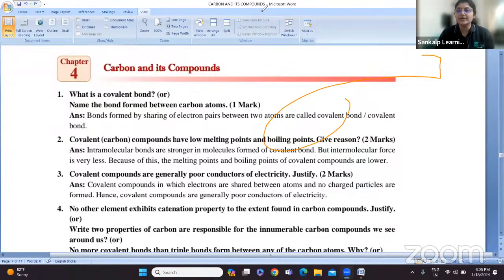So, in the previous class, we have seen the important concepts from this particular chapter, that is carbon and its compounds, right? So today we are supposed to see some of the important questions from this chapter. We'll go through the important questions which are asked from this chapter.